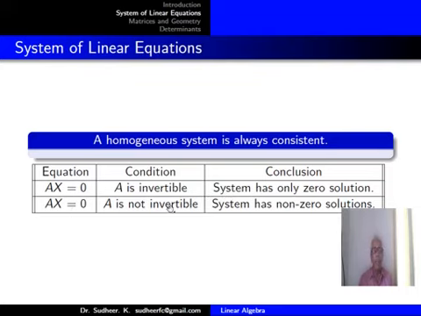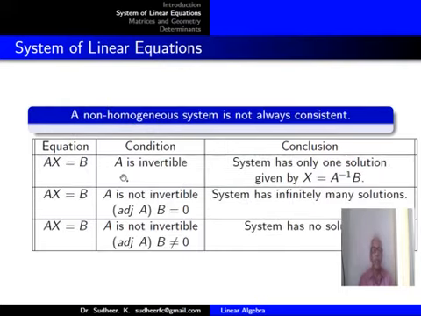If the determinant A is equal to 0, that means A is not invertible, then the system has non-zero solutions also, that means it is consistent and has infinitely many solutions. So the essence of the table is that a homogeneous system is always consistent. A non-homogeneous system is not always consistent. If Ax equal to B is considered, then A invertible means x equal to A inverse B will give you the unique solution and the system is consistent.